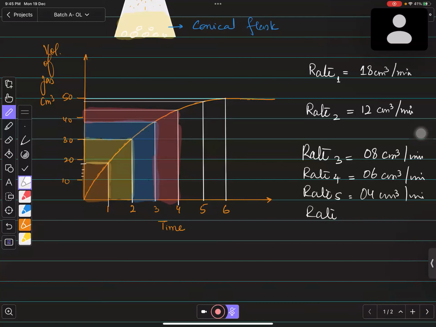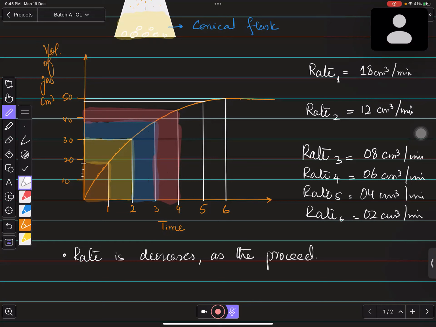So again, you can see that the rate is continuously decreasing, right or not, every one of you? Yes, everyone. So you can again say that the rate decreases as the reaction proceeds, right? And what's the reason behind this?